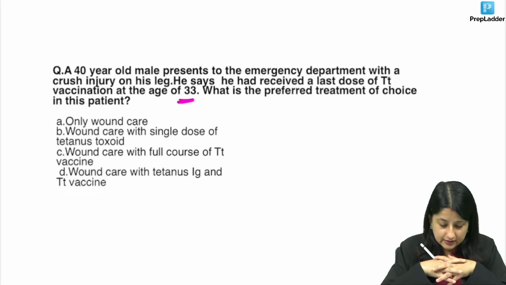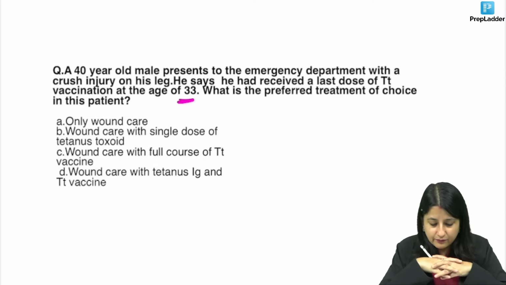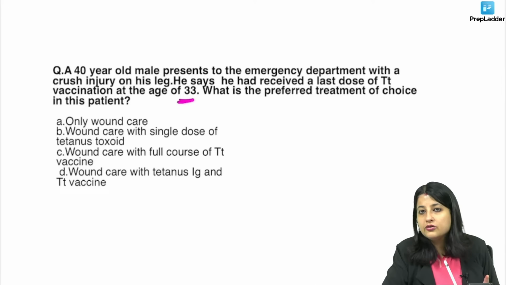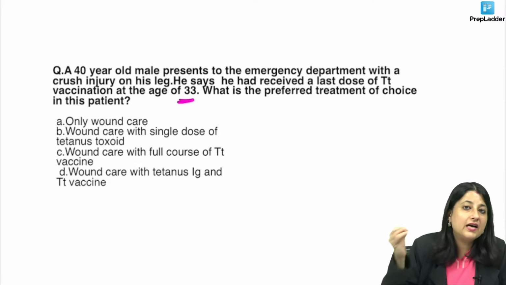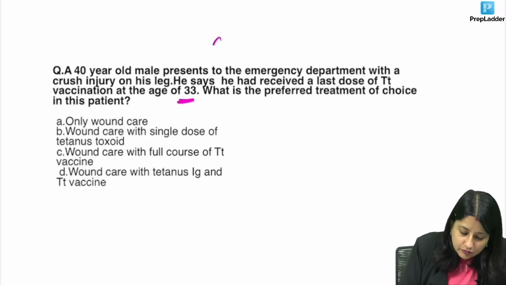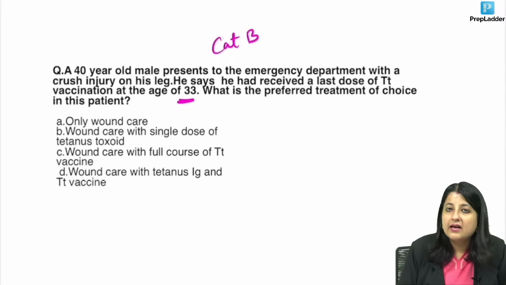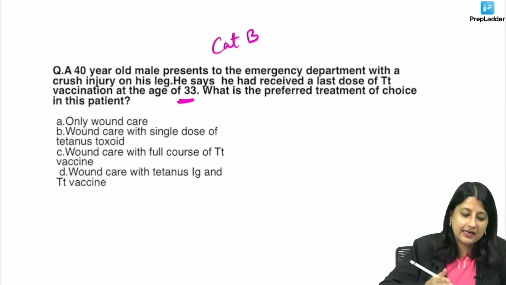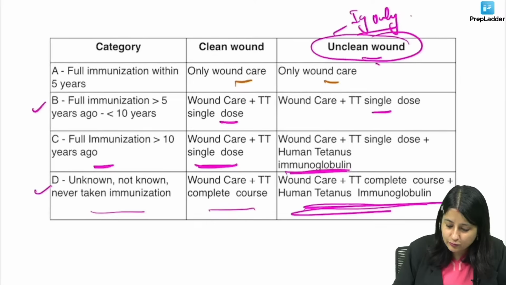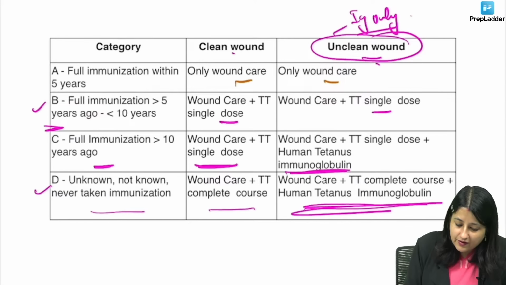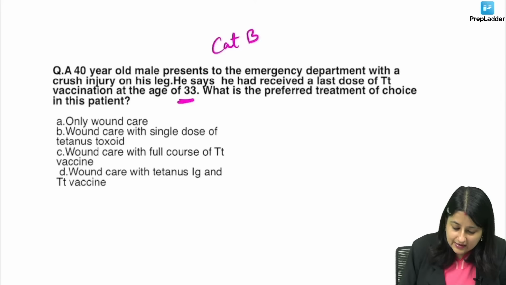So if you see this one, which category is he falling into? He has received it more than 5 years ago but less than 10 years. So he is in category B. Now category B, whether clean or whether it is an unclean wound, what has to be done? See, category B, whether clean or unclean wound, TT single dose. So what is the answer over here?